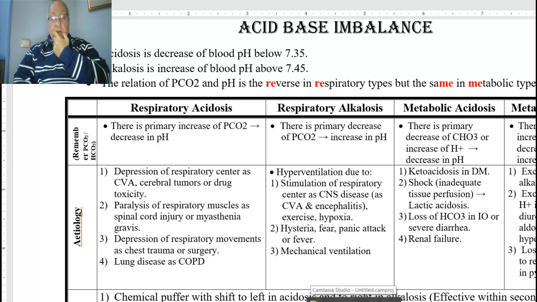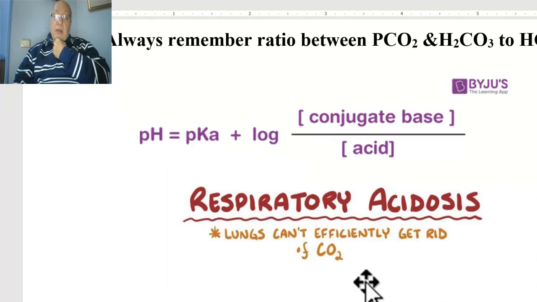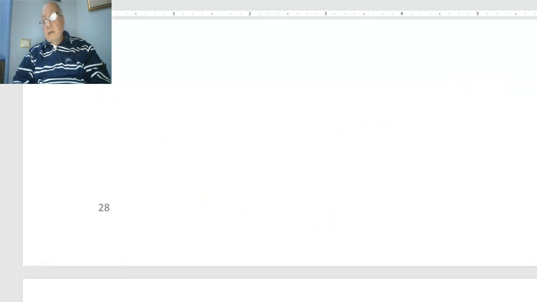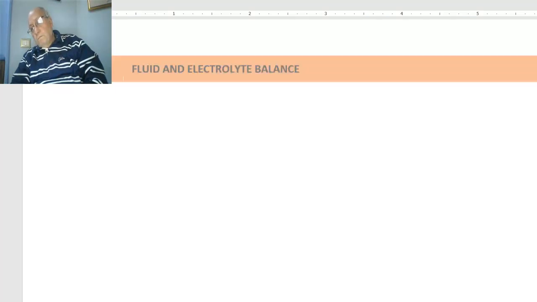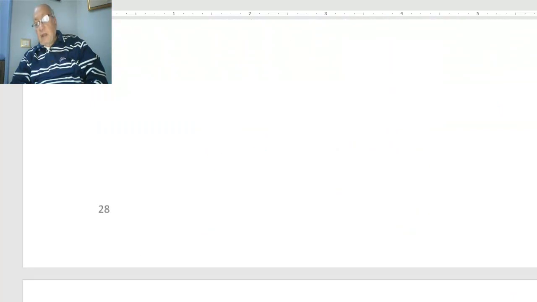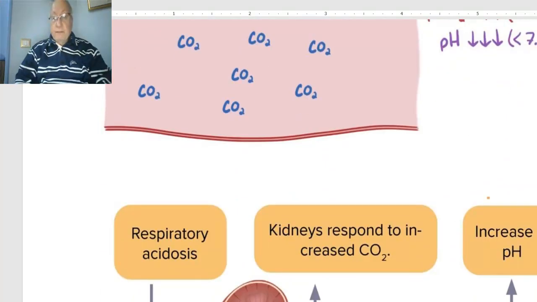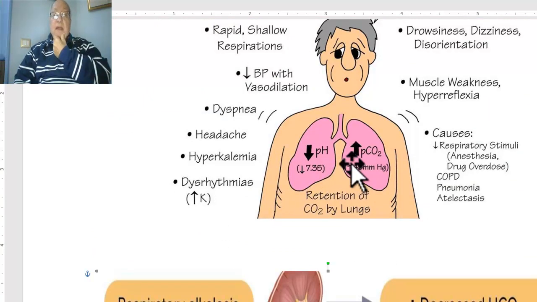The cause of this condition, which is accumulation of carbon dioxide in the blood, is depression of respiration, which is due to respiratory insufficiency.